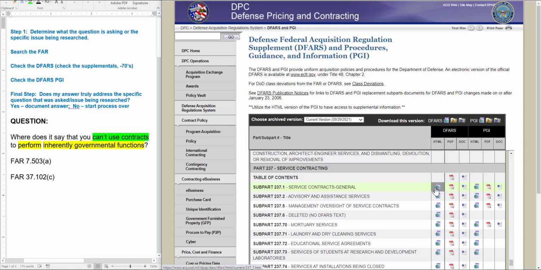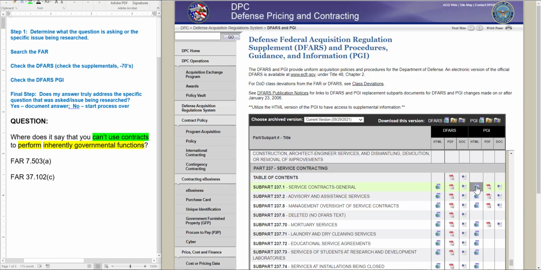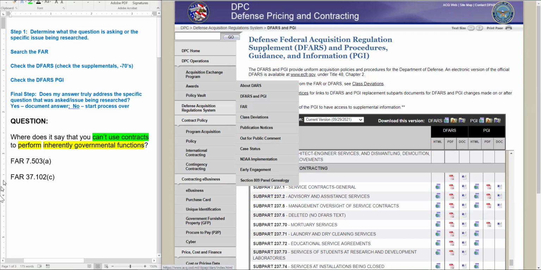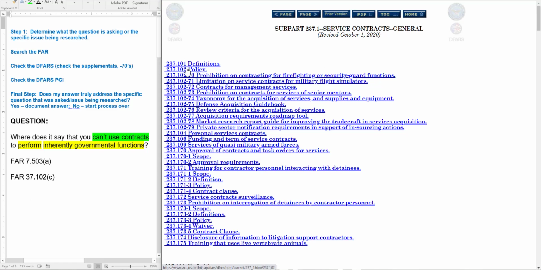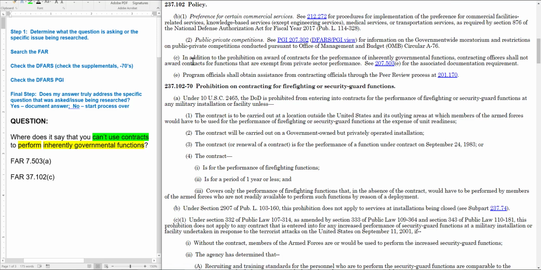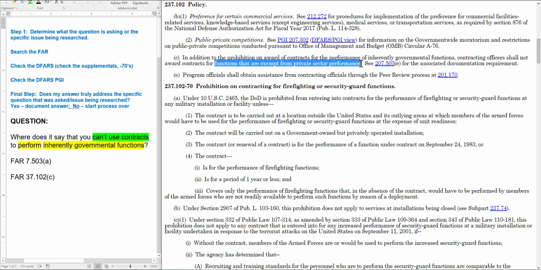So I'm going to click on these two guys right here. I'm going to open this in a new tab, and I'm going to open this in a new tab. Okay, now my paragraph was Charlie, so I'm going to go here, 237.102. We do have something here in Charlie. In addition to the prohibition, shall not award contracts for functions that are exempt from private sector performance. That doesn't have to do with our question, so I don't need to pay attention to that. So the FAR 37.102 Charlie answer still is good.